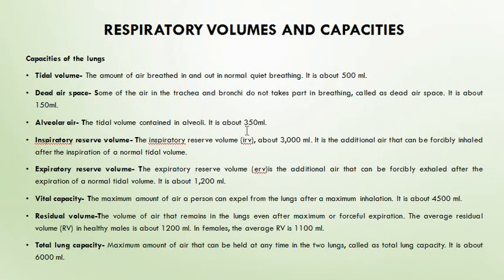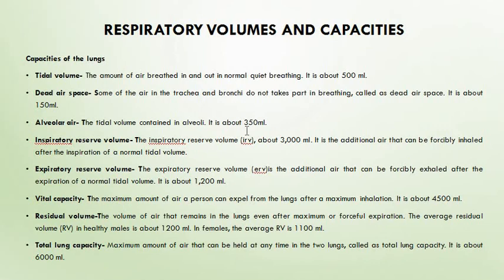And dead air space. Some of the air in the trachea and bronchi does not take part in breathing. That is, it is neither breathed in nor breathed out. Okay, so that portion of air is occupying space. It is known as dead air space, and it is about 150 ml. Alveolar air. Alveoli are the tiny air sacs present in both the lungs. So the air present in the alveoli is known as alveolar air, and it is about 350 ml.